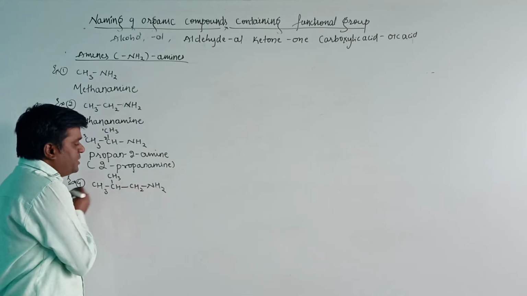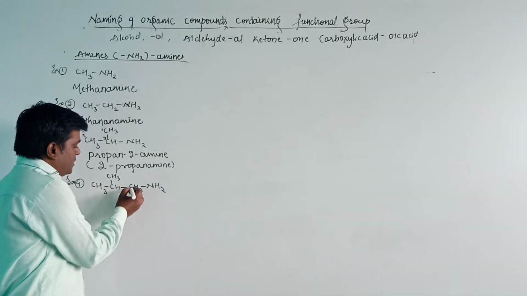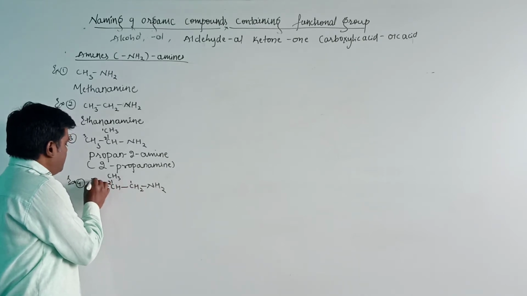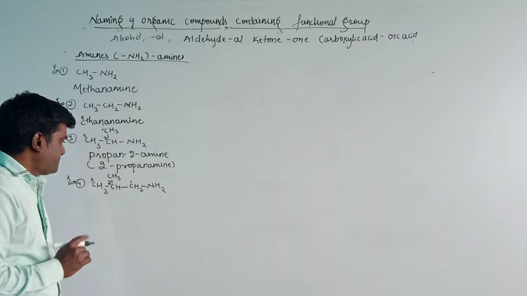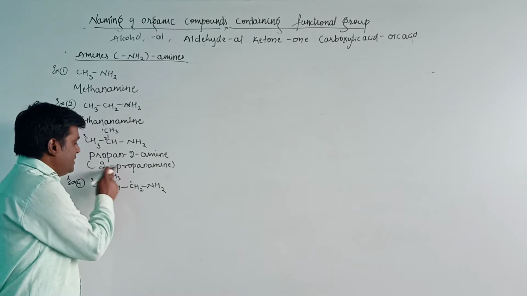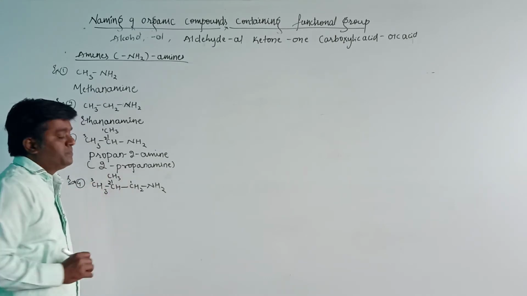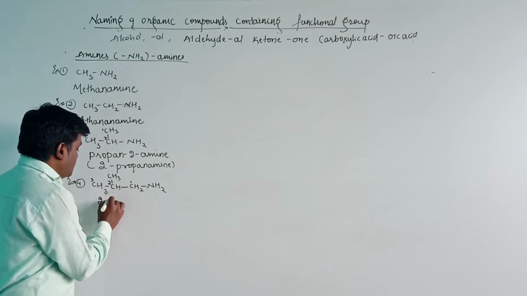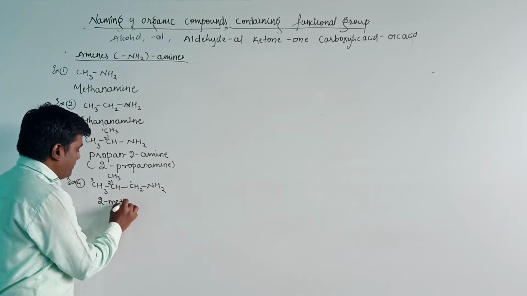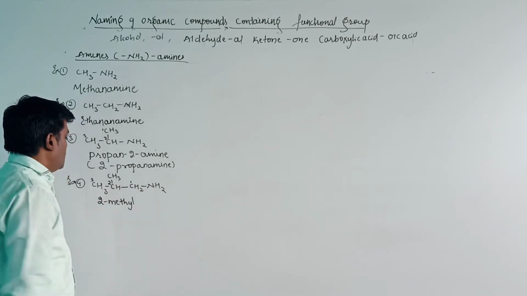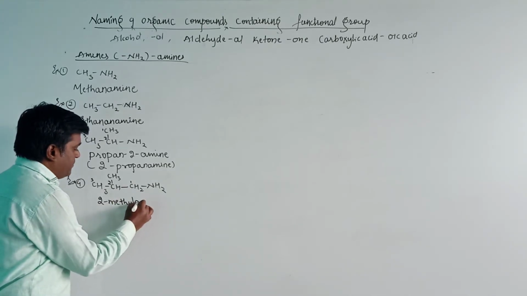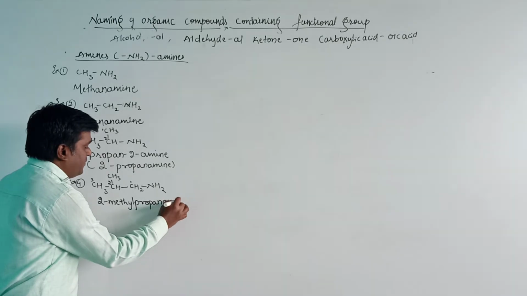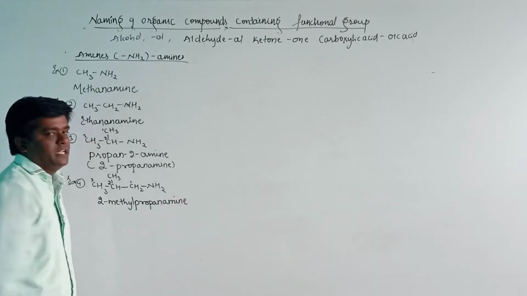The numbering should be done in such a way that the functional group should get the lowest number. Then the substituent group is the methyl group, present in the second position. Therefore, it is known as 2 methyl. Here, 2 methyl propane amine is the name for this organic compound.